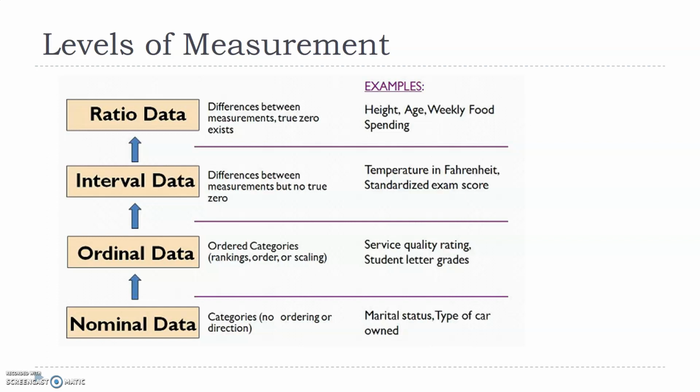So ratio is basically your height. Height has an absolute 0 starting point, right? Your weight, absolute 0 point. Weight cannot be negative. Your height cannot be negative, right? So in social science, there are very few scales, or very few questionnaires you can make, where it will be a ratio scale. If I ask you directly what is your annual income, or what is your monthly income, or what are your monthly family expenses, and you just put down exact numbers, then in that case it can be a ratio scale.